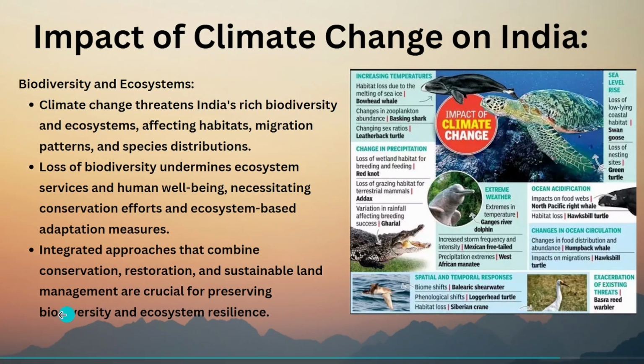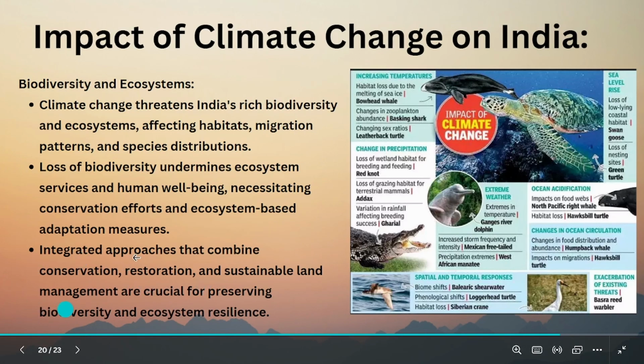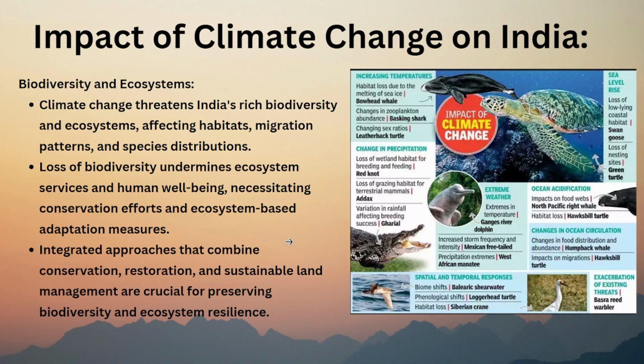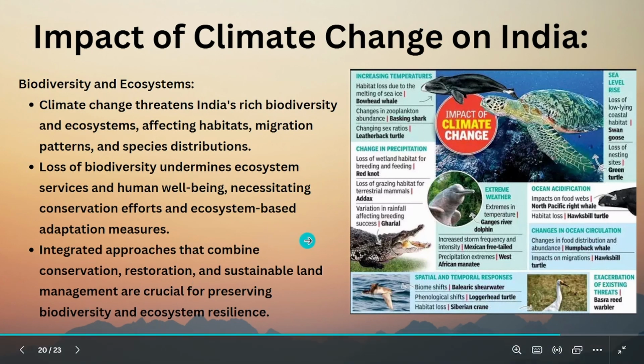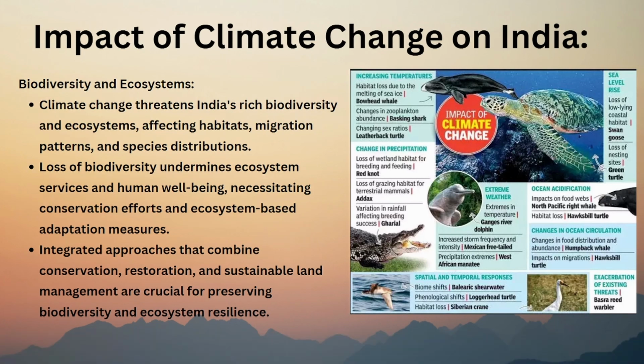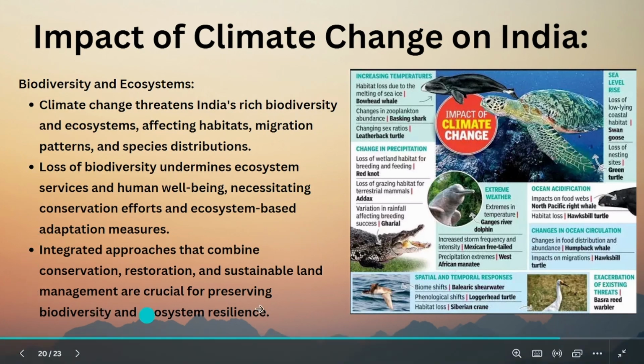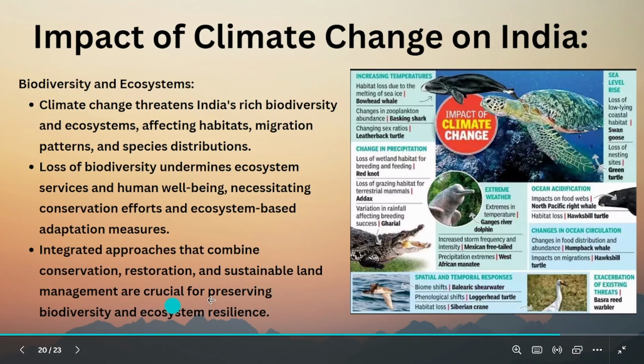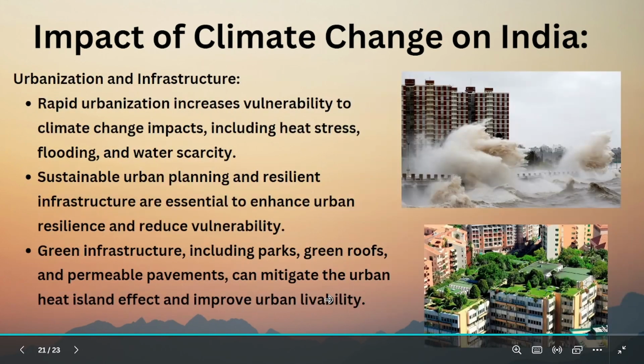Integrated approaches that combine conservation and restoration. So conservation should happen. Some areas should be restricted so they do not get polluted. Restoration should happen. Even if an area gets polluted, it should be left so that nature has the power to heal itself. And sustainable land management, this is the same point, are crucial for preserving biodiversity and economic resilience.